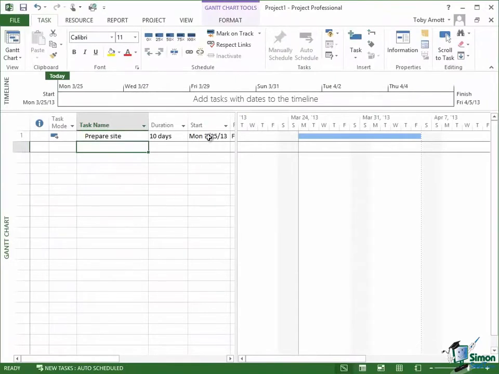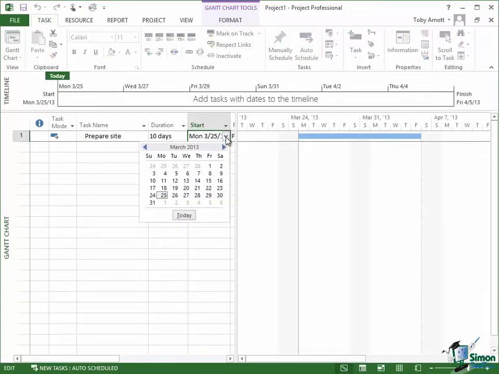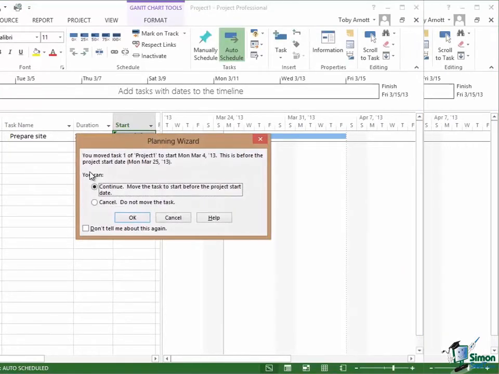Let's go back into that start cell here, click on the cell, and there's a little drop down at the right of the cell, and that takes us into a date picker. Now notice that with the date picker I can move by months using these two little arrows here and then click on a date that I want. I said I'm 3 weeks late with setting this project up, so I'm going to change that 25 there back 3 weeks. It should have been Monday, March 4th. Click on that. That's changed my start date.